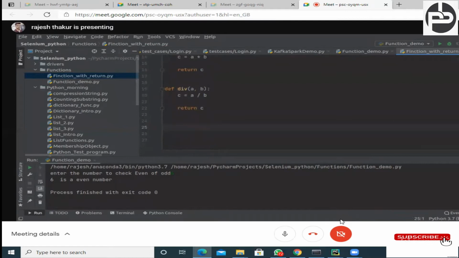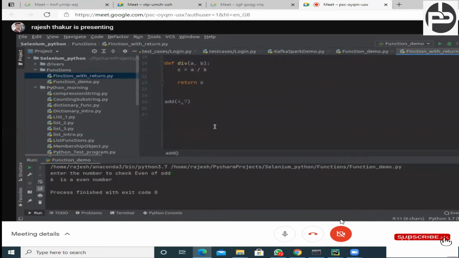So what we can do, we are going to call the add function. You can see this suggestion, right? It is giving "enter two number", A and B, on the top side. So I will pass 4, 7. Let's suppose I am passing 4, 7, right? What will this function do? See, this function is not printing anything. This function is taking two numbers, adding those two numbers, and returning whatever result comes after adding. It is only returning.